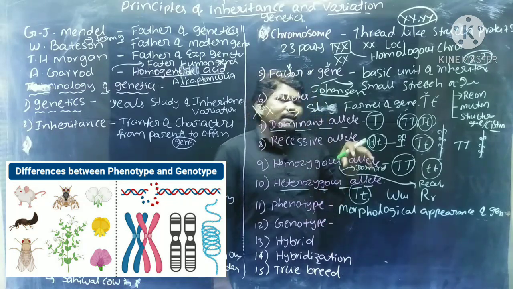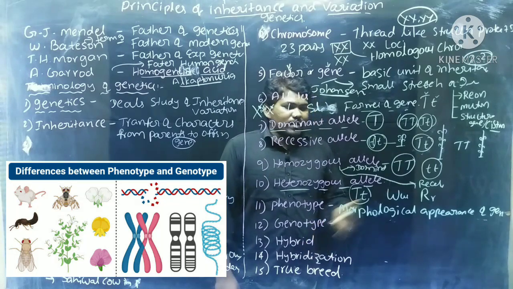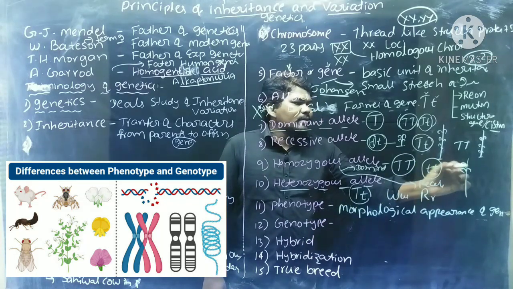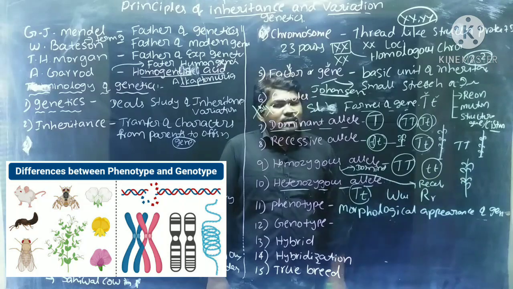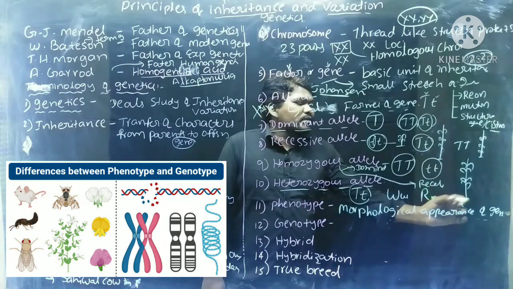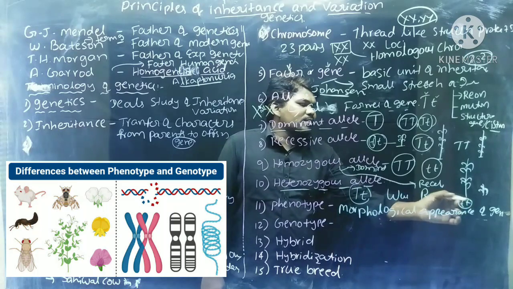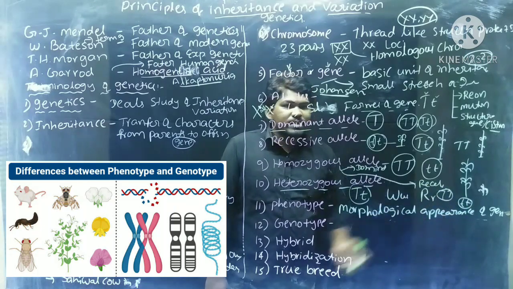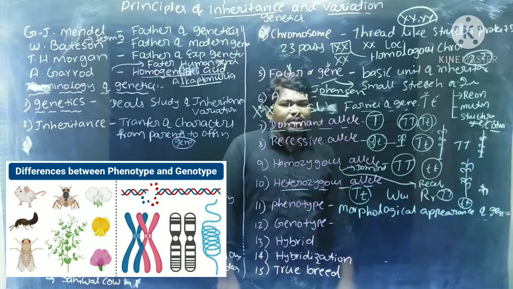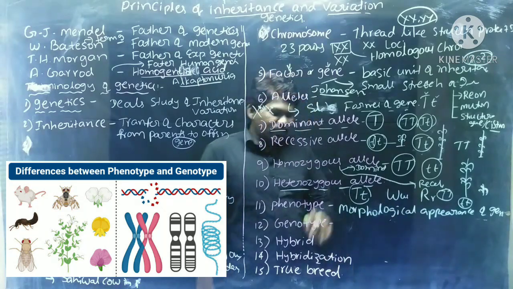Genotype only determines which type of phenotype has to form. See, if inside one plant both are capital T's, it becomes tall. Why? Because it contains both capital T's. If both are small t's, it will become dwarf. These capital T's and small t's are genotypes. Based on the type of genotype only, the phenotype is determined. That is about the phenotype.